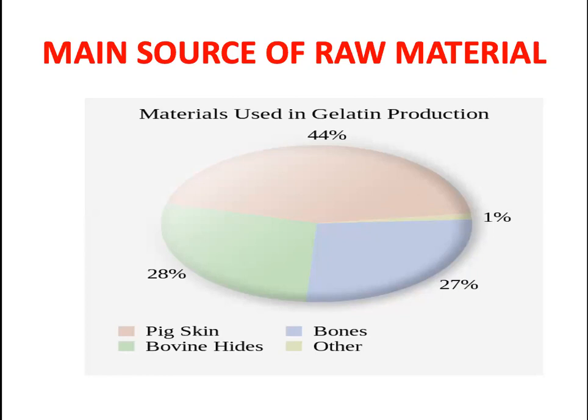Next, 28% is from bovine hides, 27% from bones, and 1% from other sources, as I told, from cartilage, ligaments, tendons, and poultry shanks. All this can be utilized. So these are the main sources, and pig skin is mainly used for the preparation of gelatin.